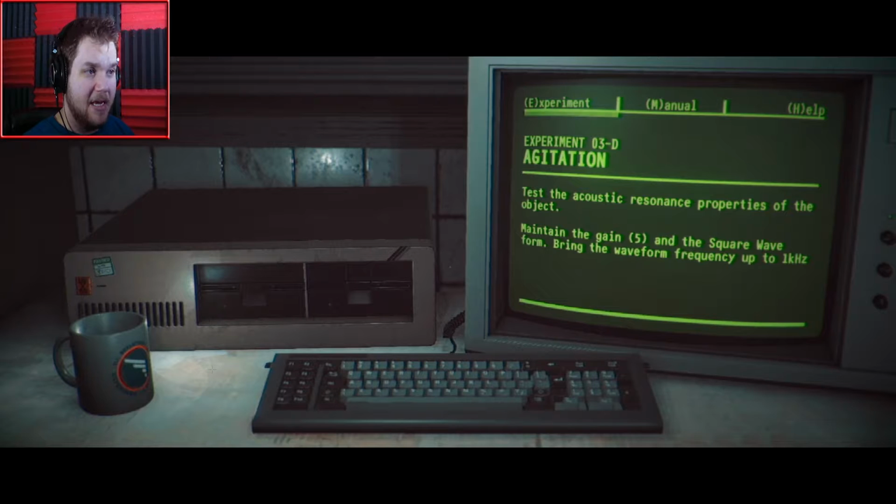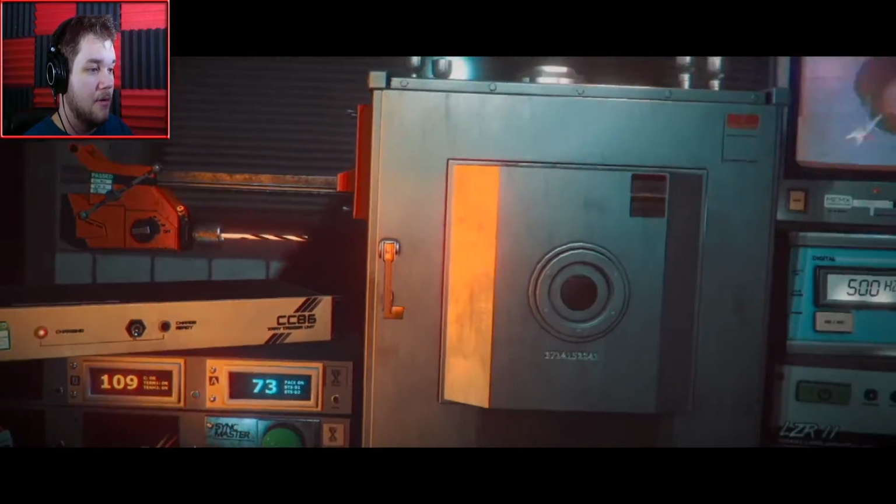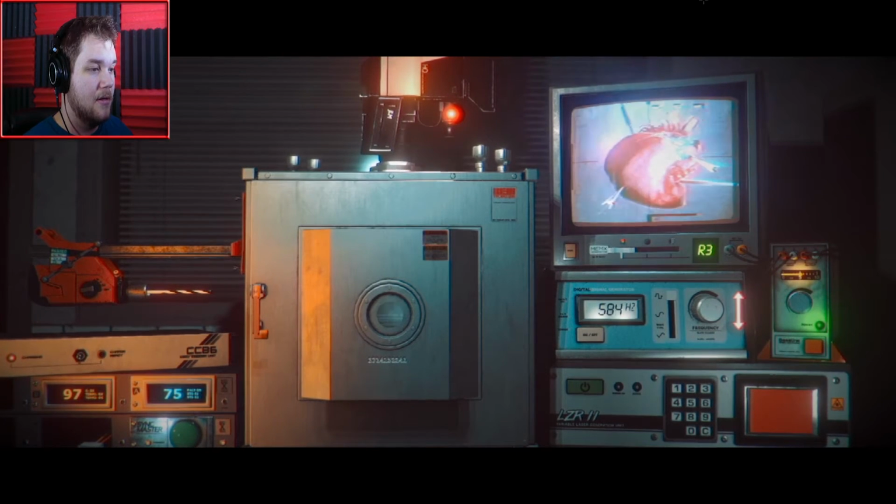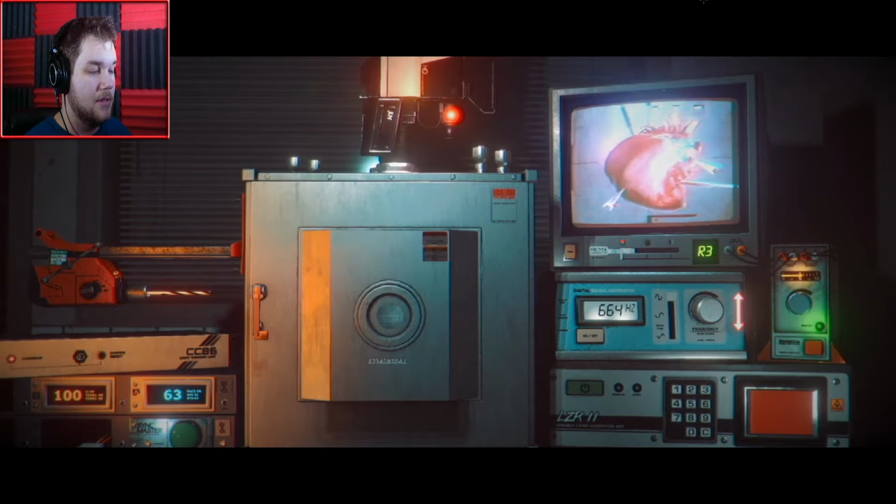It seems to me, personally, like, I mean, I'm having to look at a goddamn manual to figure out everything I'm supposed to do. It seems like I am ill-equipped to be handling whatever it is that you're... I mean, at least this is, like, heart surgery that I'm performing here. And at most, it's something completely outside of the realm of comprehension. Anyway, so gain regular, same wavelength, and 1 kilohertz. Or 1 whatever, you know what I mean. So, we gotta move this up big time, then. Jesus.